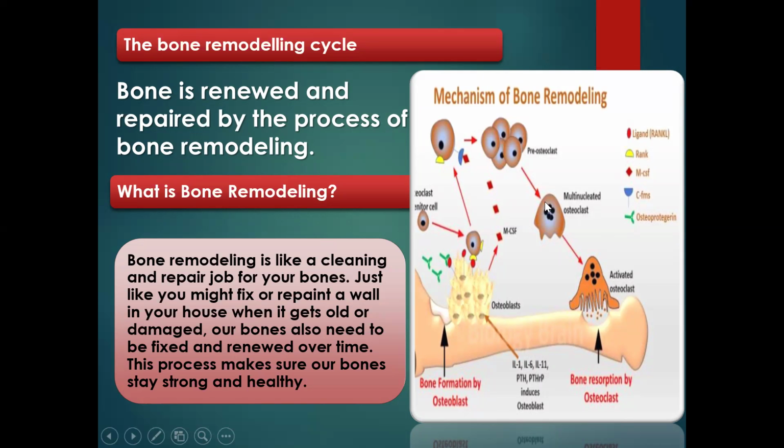And this picture is a diagrammatic representation of what happens during bone remodeling. You can see here, this is the bone, and this is the osteoblast forming bone here. And this is the osteoclast dissolving the bone here, bone resorption by osteoclast. And then the osteoblast forming it and sealing it.